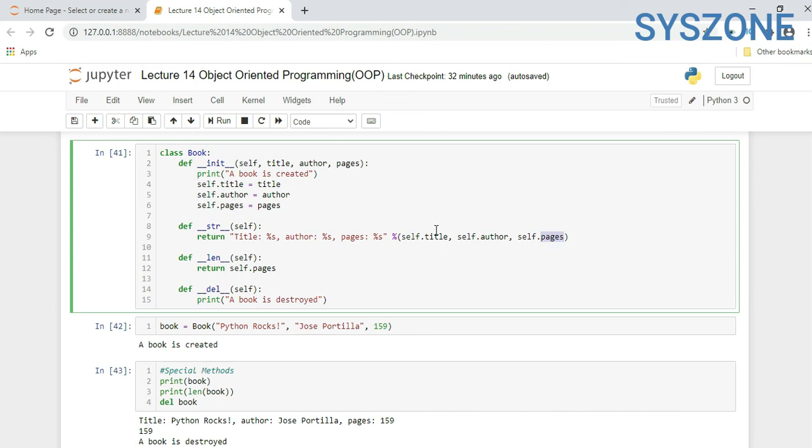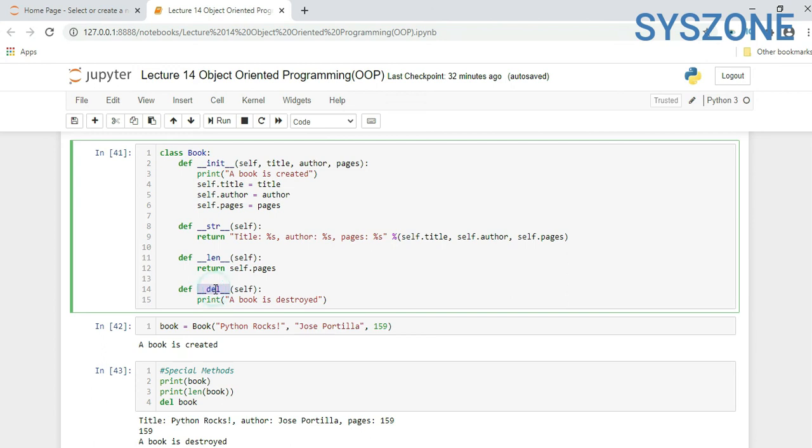So this method will return this value. Again we are checking the length of it, so def __len__(self), it will return self.pages. So by default it will take the pages of a book and return that.